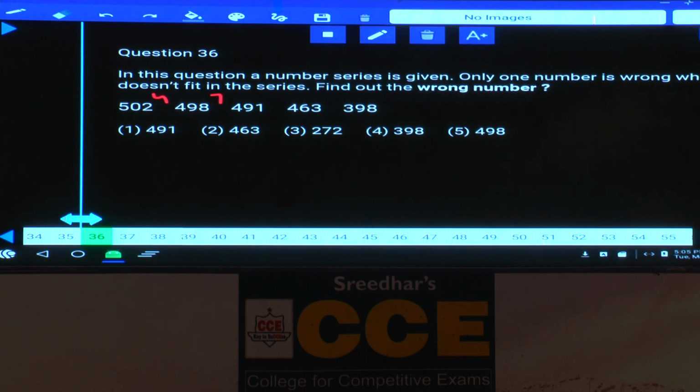Next one 7. Next 63 and 91. Tell me what is the difference here? 28. Next one 463 and 398, and this is 65. Yes, what are these numbers? 28 and 65? Fine. Now this 28 can be written as 3 cube plus 1, and this 65 is 4 cube plus 1.